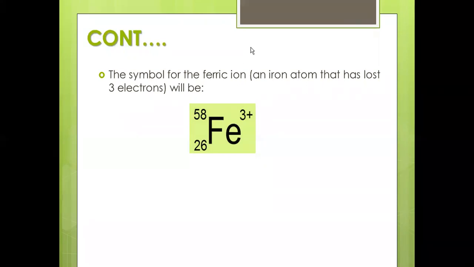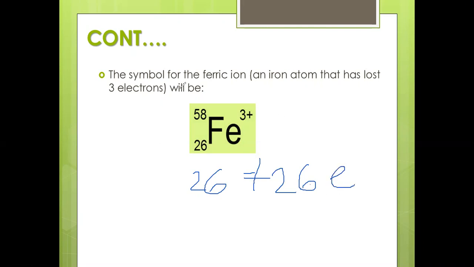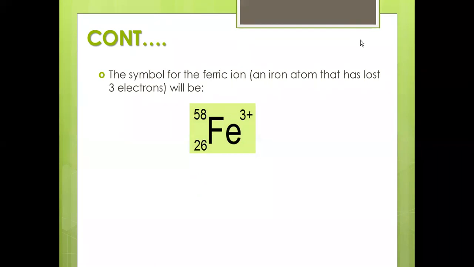The number of protons is 26, but the number of electrons is not 26. It has lost 3 electrons, so you will have 23 electrons. This is what we mean by ions with their symbols.